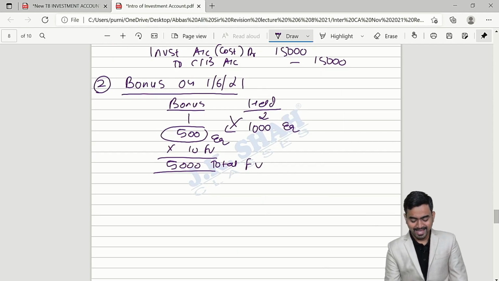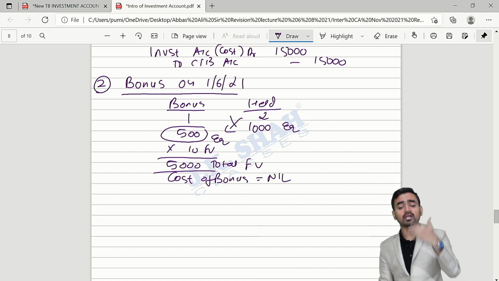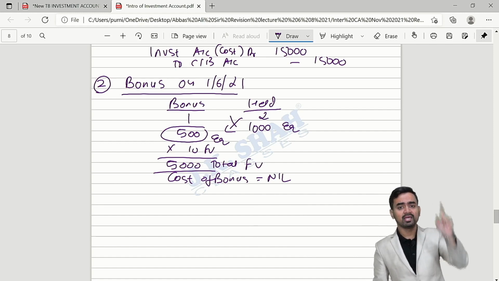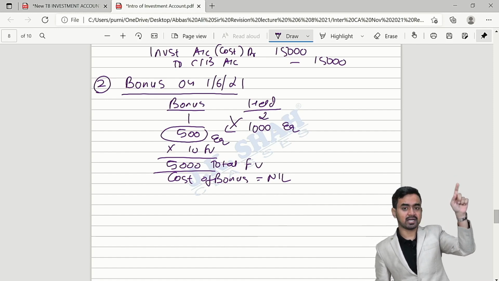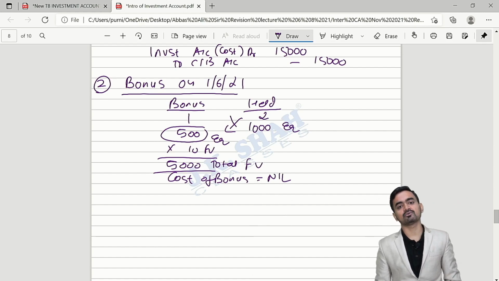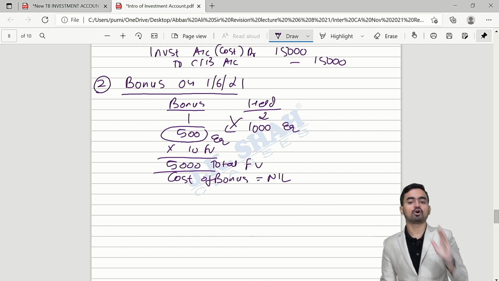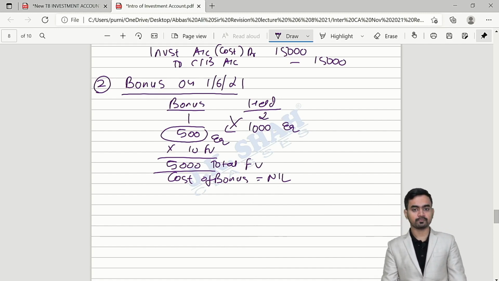No, sir. And therefore, can I say the cost of bonus is 0, nil. And hence, how will you record it in the investment account then? On the investment account debit side, just write down to bonus. In the face value, write down 5000 rupees. In the amount column, put a dash because the cost is 0, because they are bonus shares.